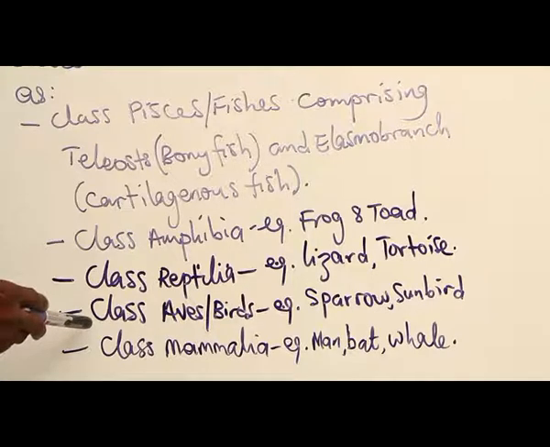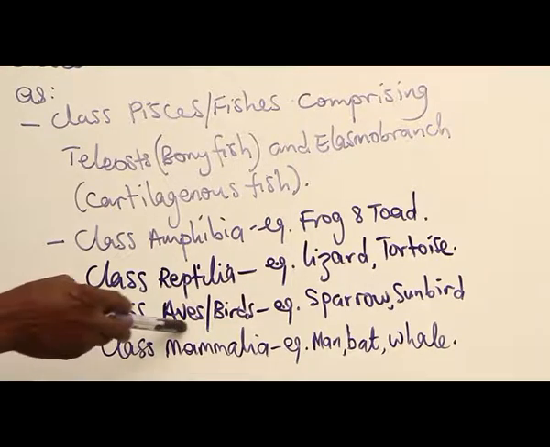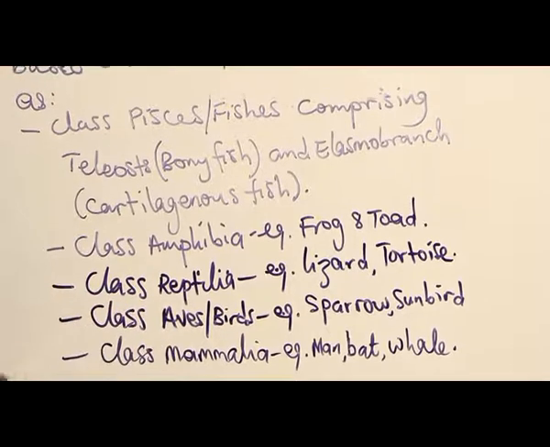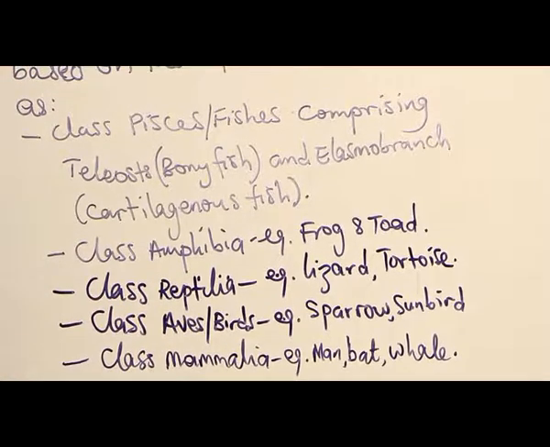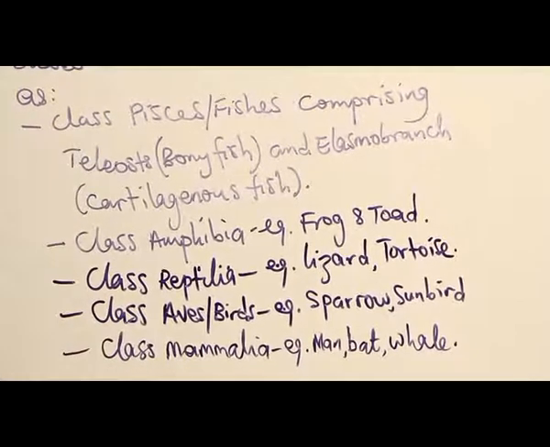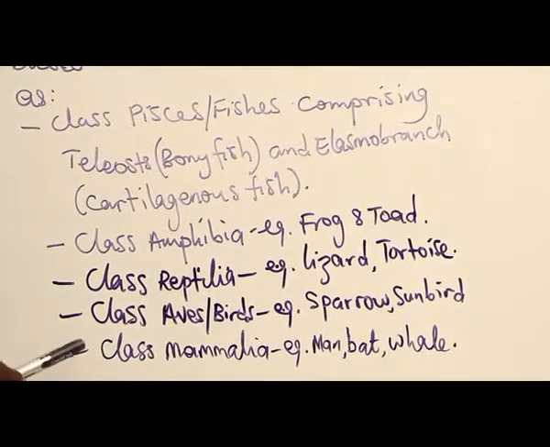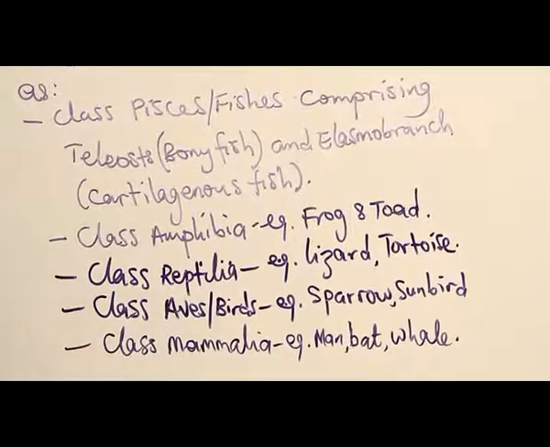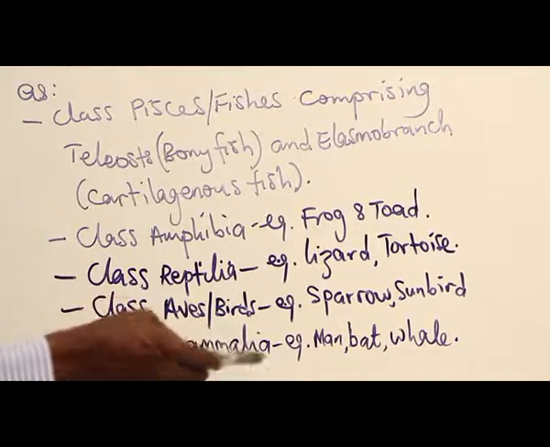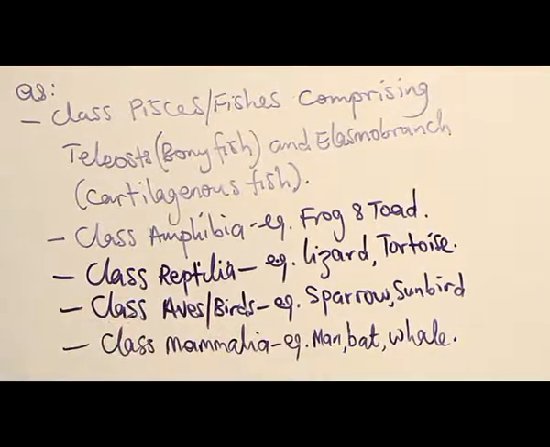Then we have the class Aves, which are birds. These are the only group of vertebrates that have feathers and are well adapted to aerial life. Then we have the last class here, the Mammalia. The Mammalia are much more on land. Man is an example.